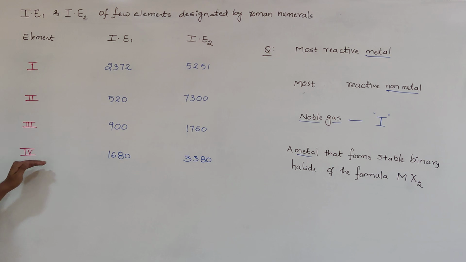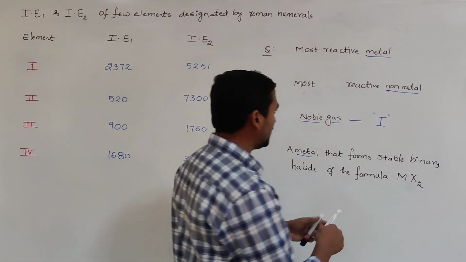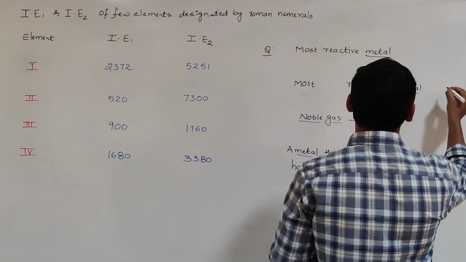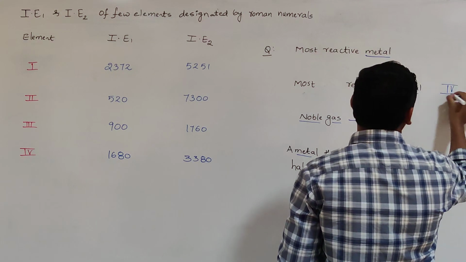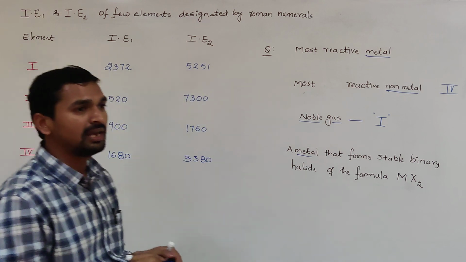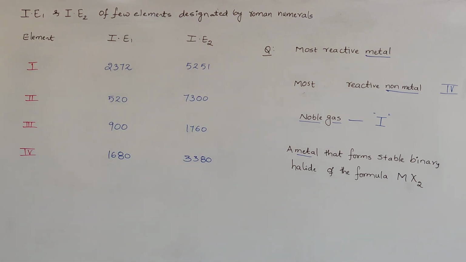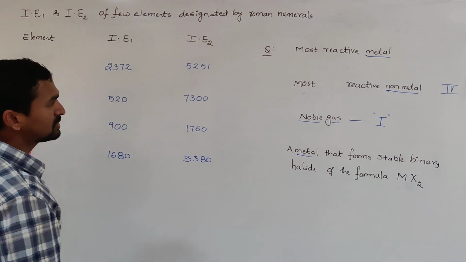So the fourth one is the most reactive non-metal, because non-metals have higher ionization enthalpy values than metals. The first and fourth are ruled out. Then what is left? Second and third, both metals.